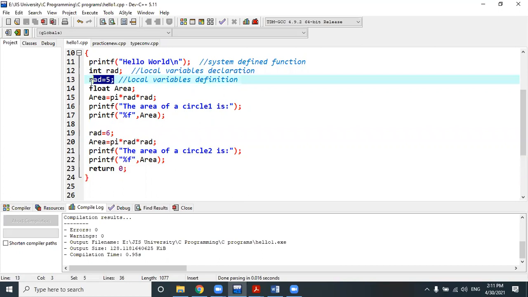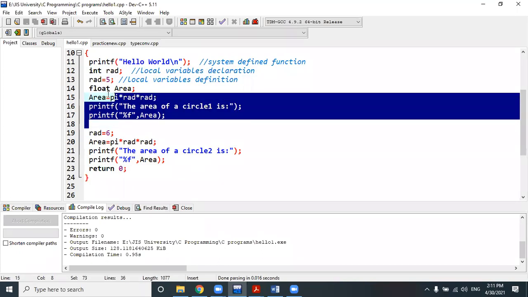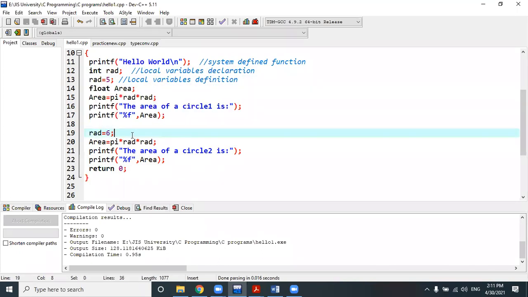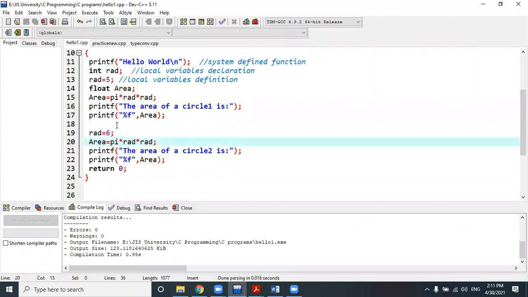First time I gave the value as 5, based on which I calculated the area of circle 1, and within the same function I declared the value of the rat variable as 6. So I have changed the value from 5 to 6, and that is allowed in the case of a local variable. Modification of the value is allowed for a local variable.